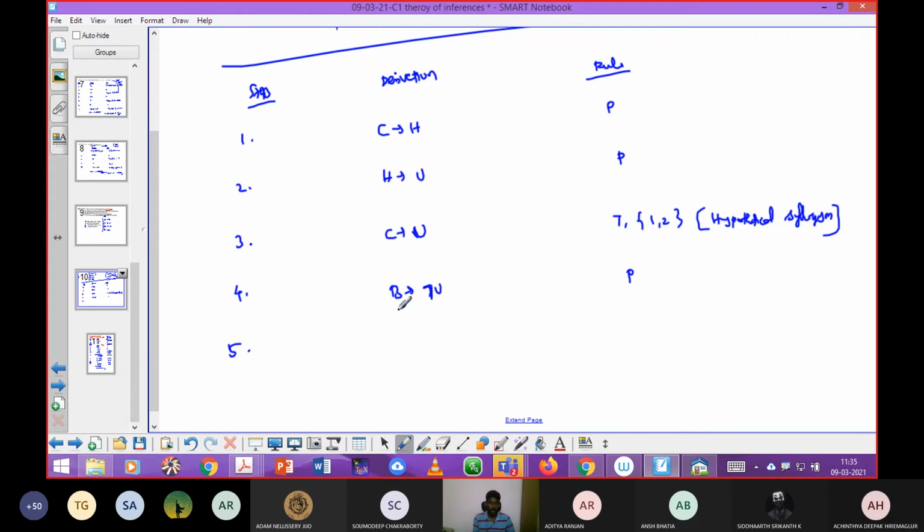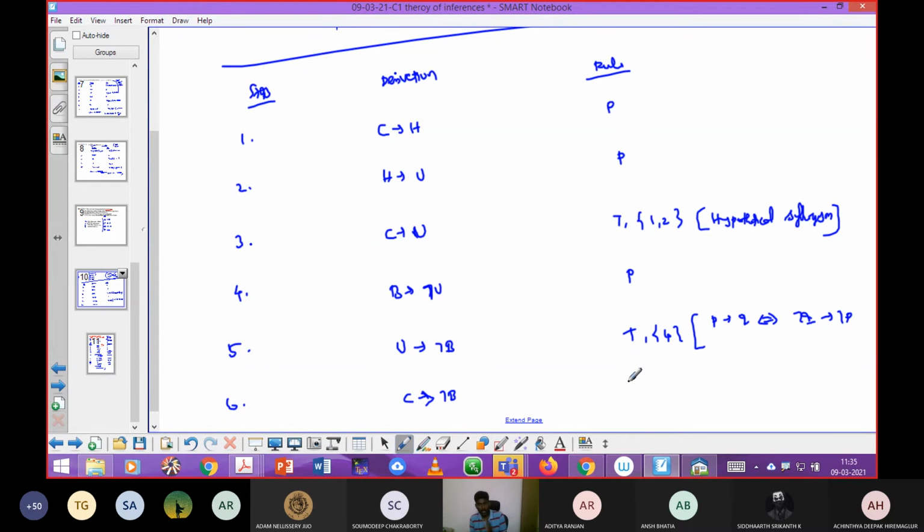See here, first you need to apply the simplification on the 4th step, by changing the positions of U implies negation B by applying rule T for step number 4. Logical equivalence says P implies Q is equivalent to negation Q implies negation P. By using that, I can easily rewrite U implies negation B. After that, your point is valid. So C implies U, U implies negation B. So C implies negation B.